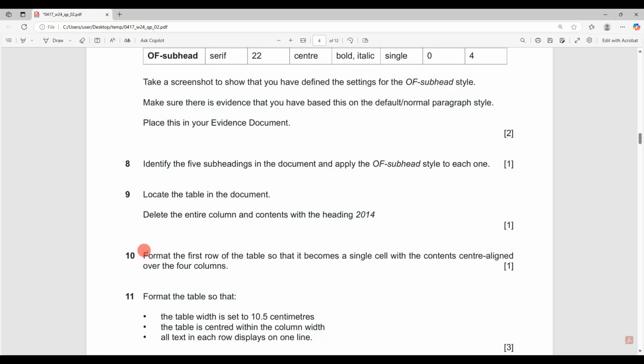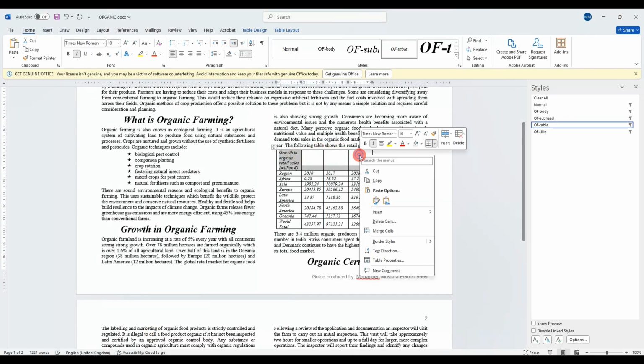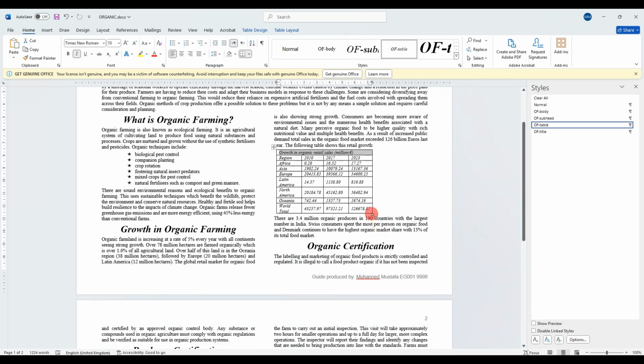What else? Format the first row of the table so it becomes a single cell with a content center line over the 4 columns. That means it should be merged. So just highlight this, right click, and go merge. That's center line.